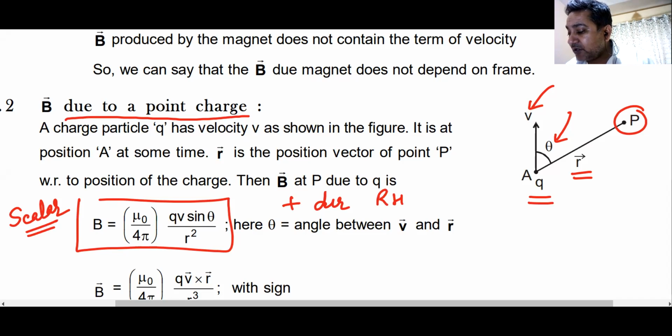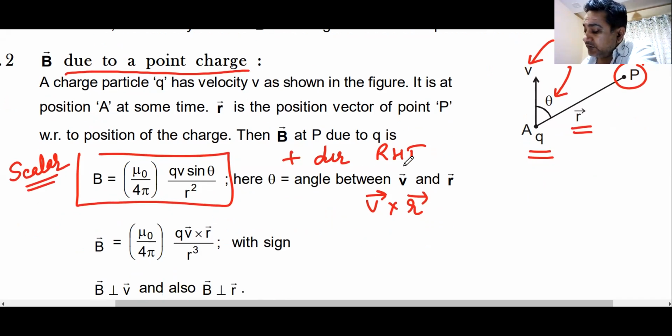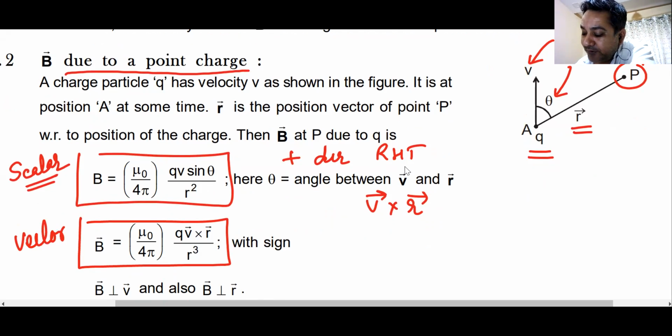You remember right hand thumb rule? You do V cross R, and the fingers will give you the direction of the cross product. Do you remember this? Yes, sir. Instead of this scalar equation, you can also use this vector equation, convert everything into vectors. If the charge is positive, put it as positive. If the charge is negative, put it as negative. You will get the value of magnetic field here.